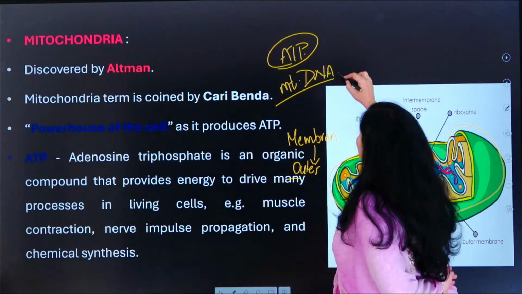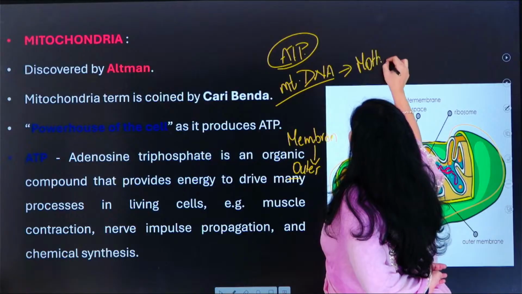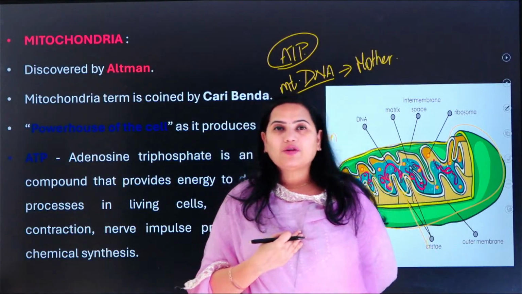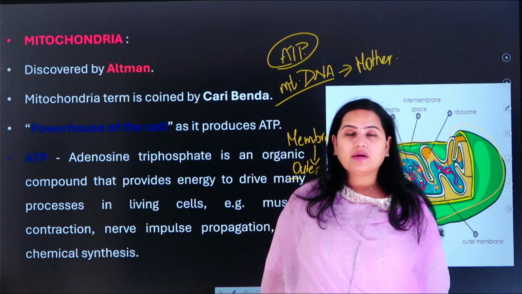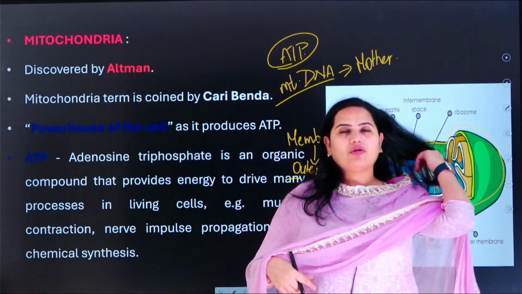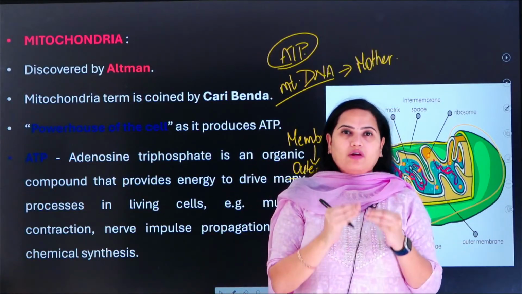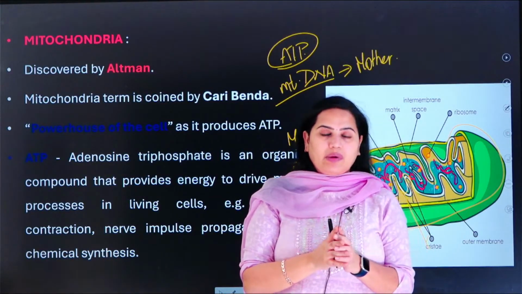Okay, mitochondrial DNA is always obtained from the mother. So say for an example, if I have mitochondrial DNA, I will always obtain this mitochondrial DNA from whom? My mother. So it is always maternal. It is never paternal. Okay, mitochondrial DNA can never be obtained from the paternal side. It is always obtained from the maternal side. But why it is always obtained from the maternal side?